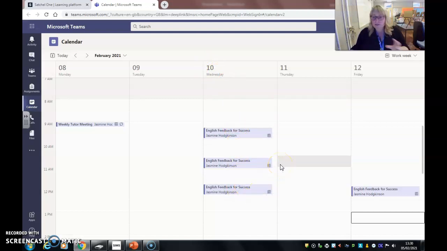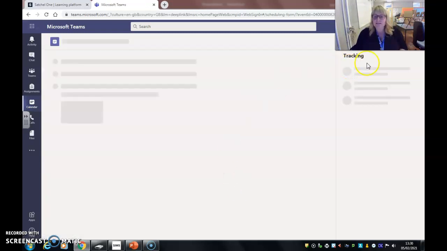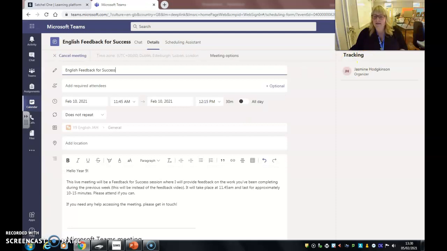Again, your screen will look different because you'll have different meetings with different teachers, but the really useful thing about looking at the calendar on Microsoft Teams is you can see all the meetings that you have been invited to. But you'll have a meeting that starts at around 11:45 called English Feedback for Success. And in order to access the meeting, once I've set it up at that time on that day, there should be a little join icon that appears there that you should be able to press, and then you should be allowed entry into the meeting, or I think you can also double click on it and it should say join up here. Might be behind my face on the recording here. So that is how you access that.